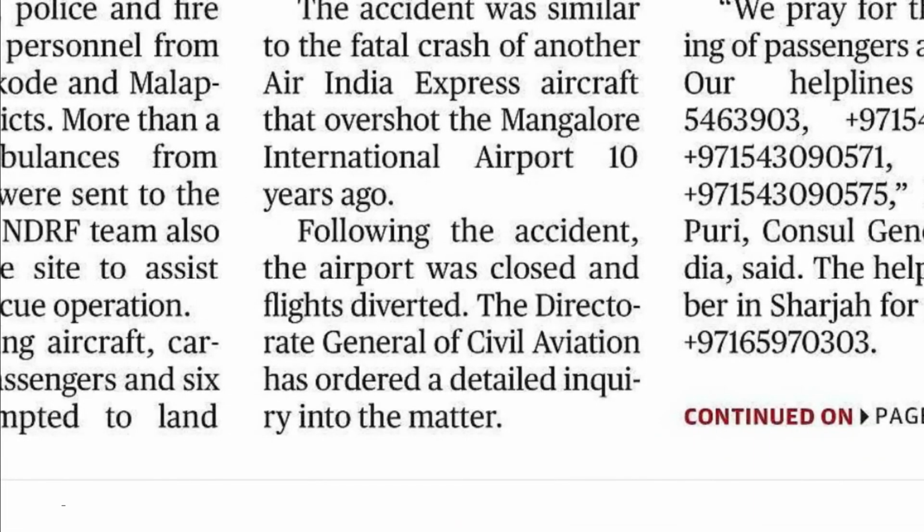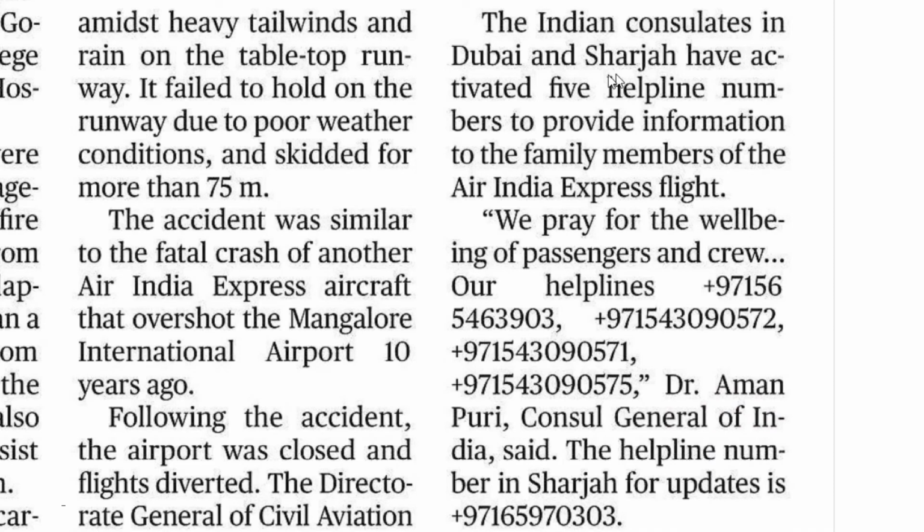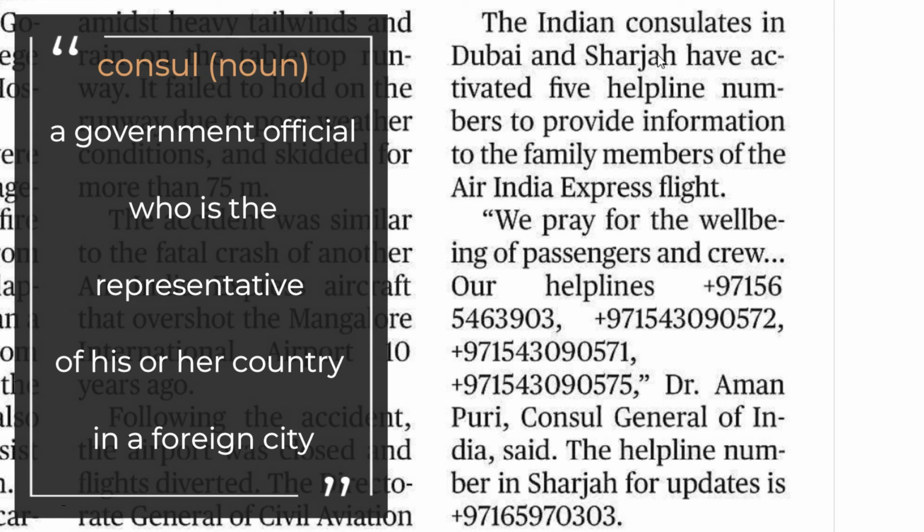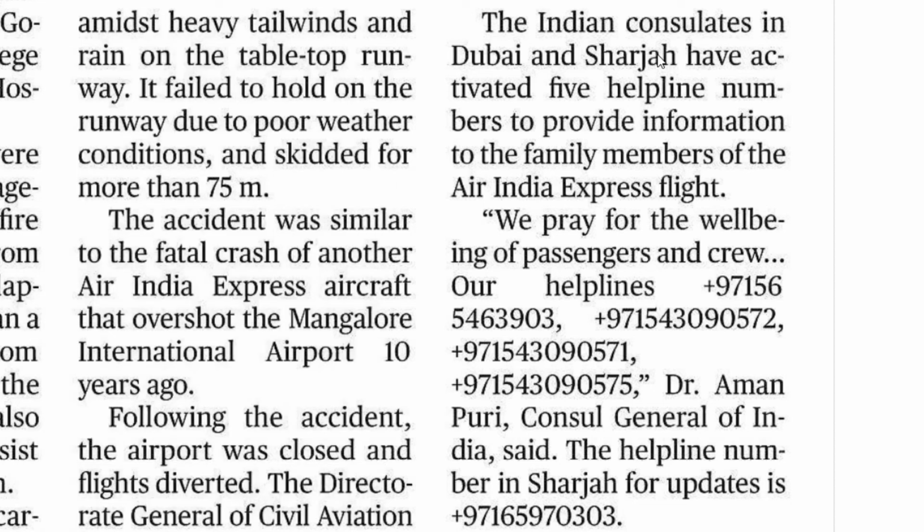Okay, let's look at the next paragraph. The Indian consulates in Dubai and Sharjah have activated 5 helpline numbers to provide information to the family members of the Air India Express flight. The Indian consulate. This word consulate comes from consul. It's a noun, which means a government official who is the representative of his or her country in a foreign city. So, Indian authorities, Indian officers are in Dubai and Sharjah. So, they have activated 5 helpline numbers to provide information to the family members of the Air India Express flight. Okay, flight is an aeroplane here.